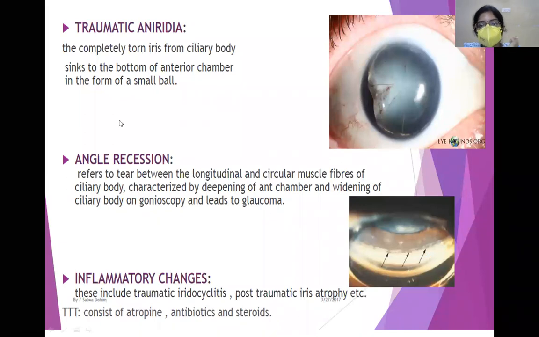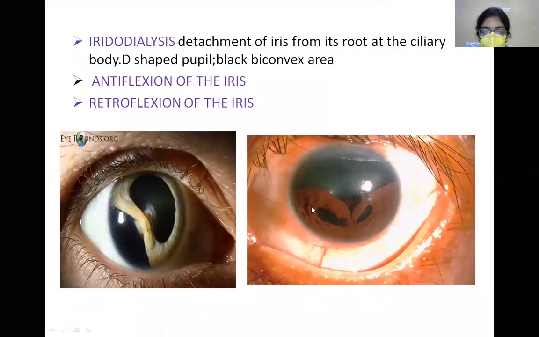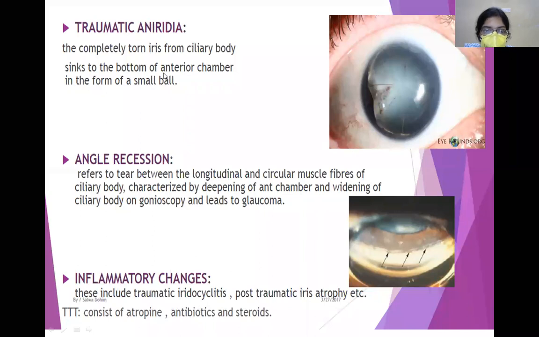Now, what is aniridia? Traumatic aniridia is when the iris is completely torn. Just imagine instead of one half or one quadrant, there is total 360 degrees detachment of the iris from the ciliary body. Now what happens is the iris is free in the anterior chamber and ultimately it will sink to the bottom of the anterior chamber in the form of a small ball.